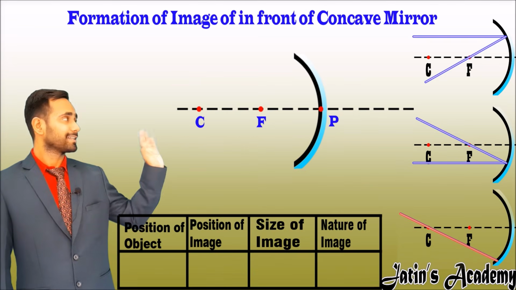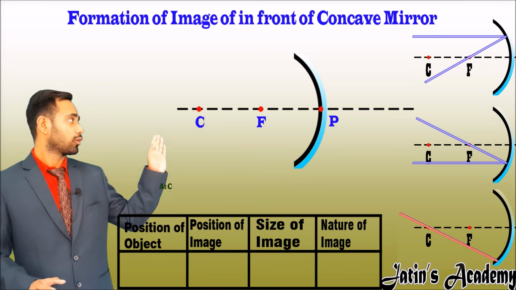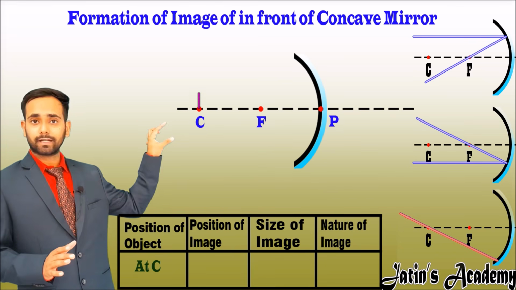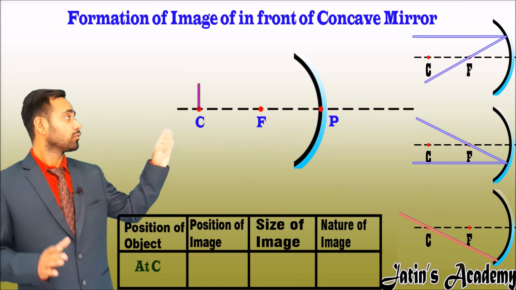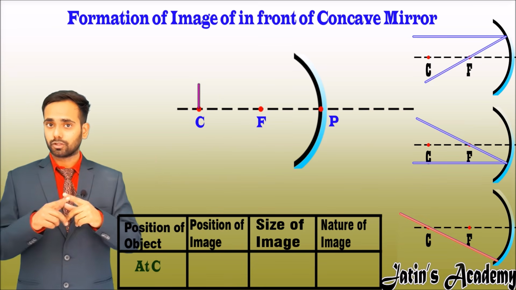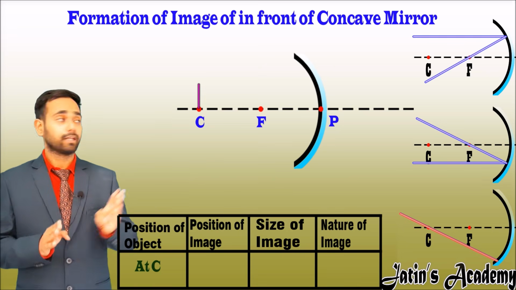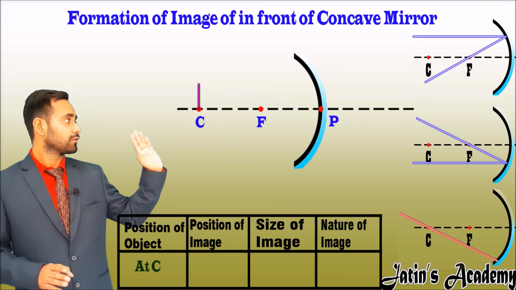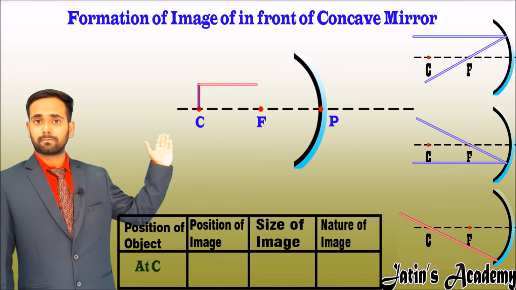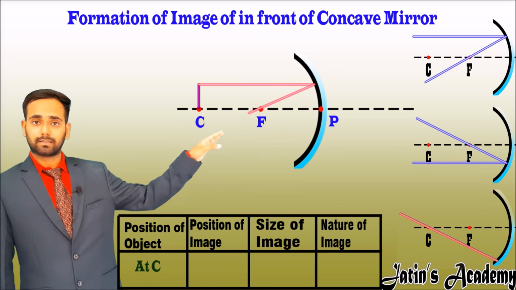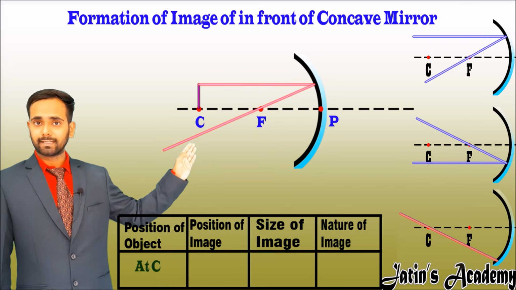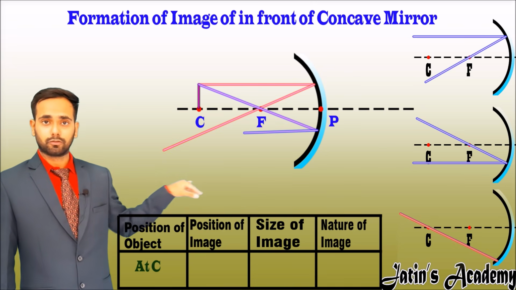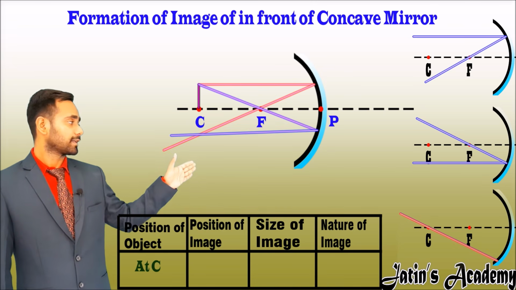Let's start the second case in which I am taking the object at C. If the object is at C, make a 1 centimeter line at C. Now the object is at the position of C, so we can't make a ray which passes through C. Now we have two options to make the ray. Our first option is that when the ray of light is parallel to the principal axis, it passes through the focus. And the second is that when the ray of light passes through the focus, it becomes parallel to the principal axis. Now they intersect at a point.